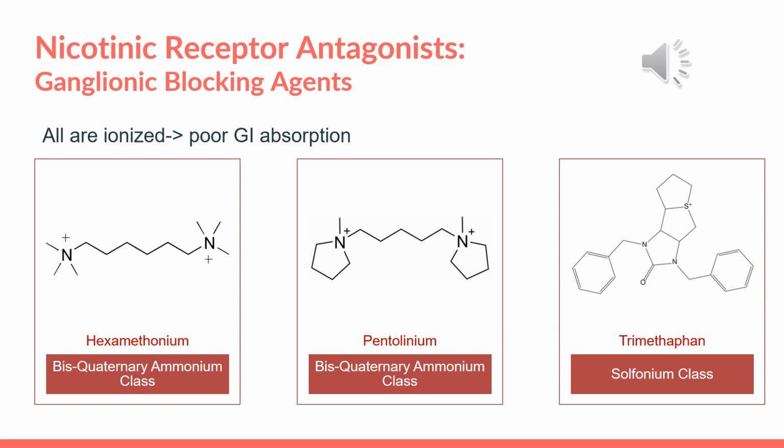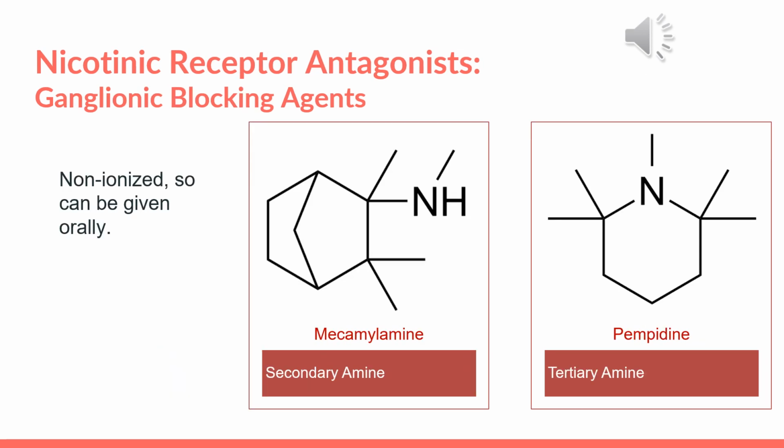Examples of ganglionic blocking agents include the bisquaternary ammonium class, which includes both hexamethonium and pentolinium, as well as the sulfonium class, which includes trimethaphan. All of these compounds are ionized, meaning that they have poor GI absorption and thus poor systemic distribution. However, ganglionic blocking agents with secondary and tertiary amine groups, such as mecamylamine and pempidine respectively, are non-ionized and thus can be given orally with good GI absorbance to lead to systemic effects.